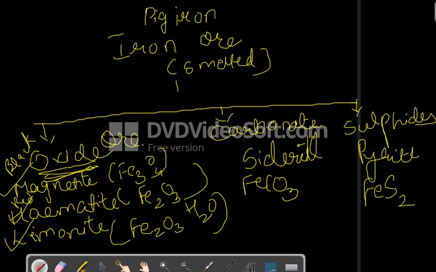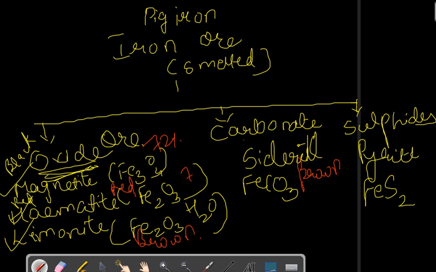It is red, so I will write with red. Then limonite is brown, so I don't have brown, so brown. This also brown. Now iron content is maximum in magnetite 72%, in hematite 70%, limonite 60%, then in siderite 48%. We don't use sulfide because it contains less than 35% of iron. Okay, the sulfides we don't use much.